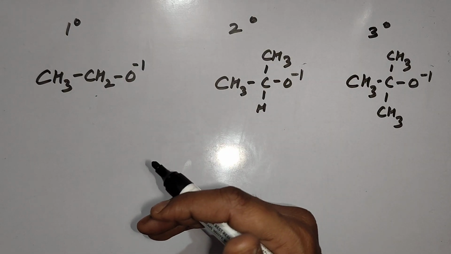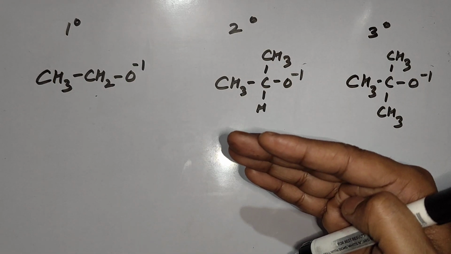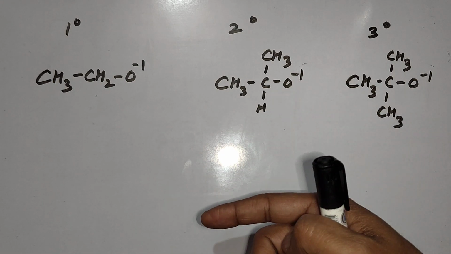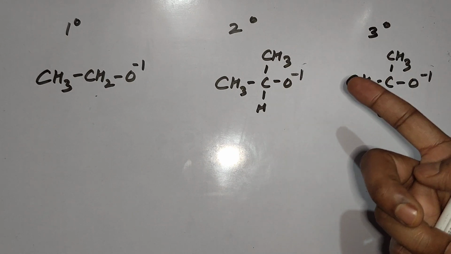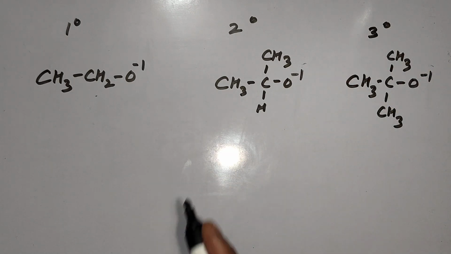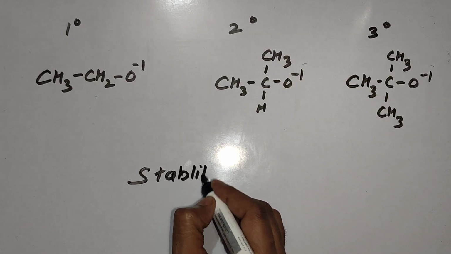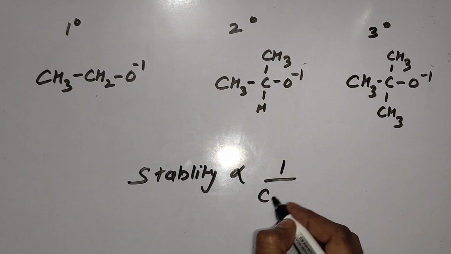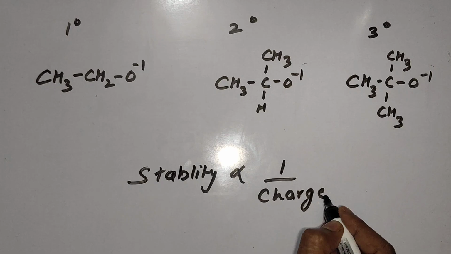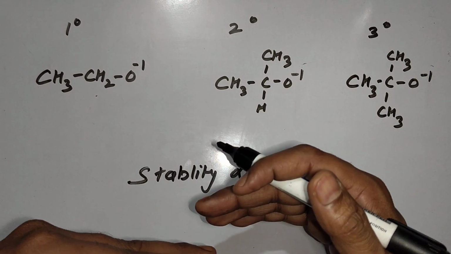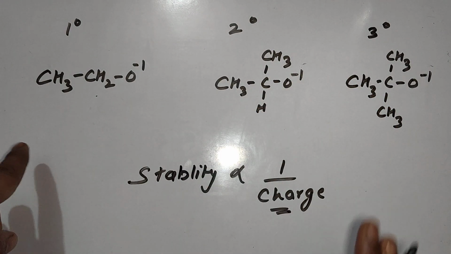After release of H positive ions, which alcohol is in more benefit? More benefit means more stability of the anions generated after release of H positive ion. As I told you in the previous video, stability is inversely proportional to charge. You just need to check charges here. Okay, let's compare.